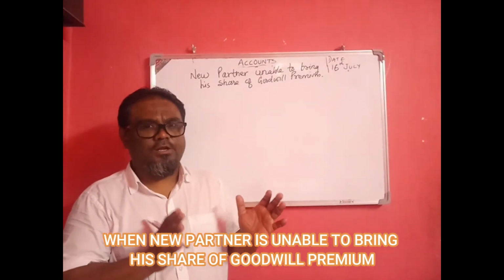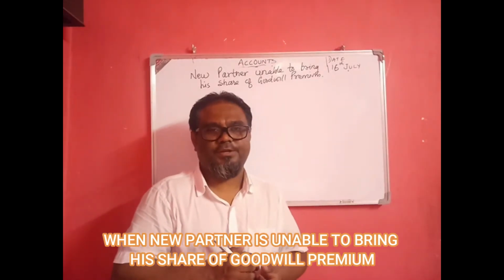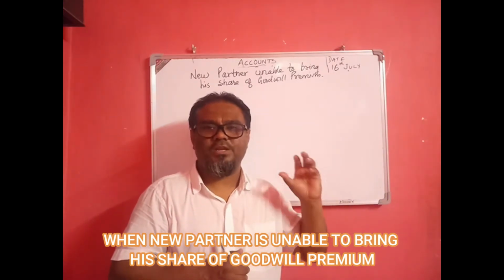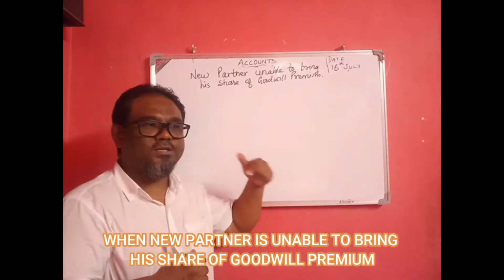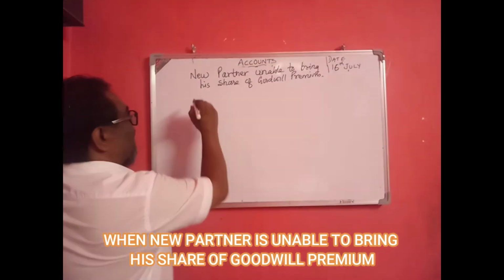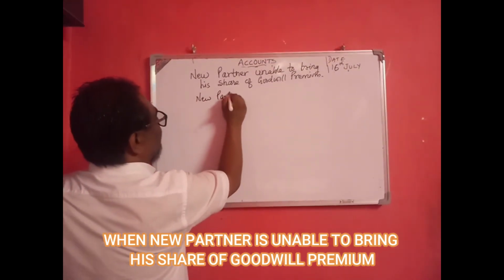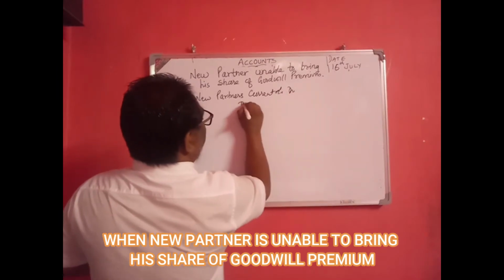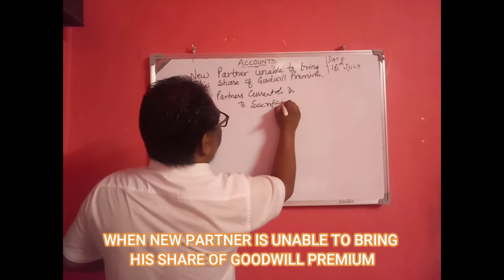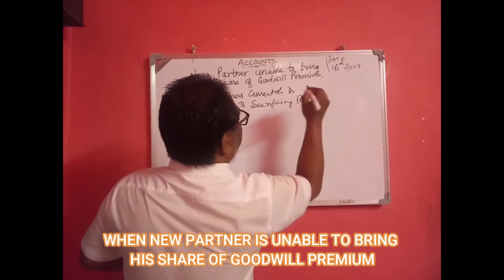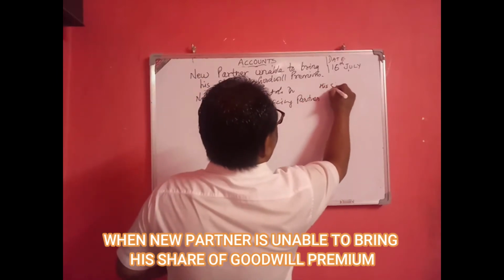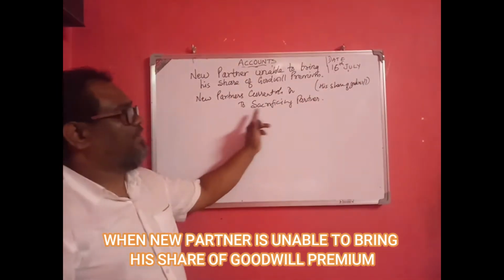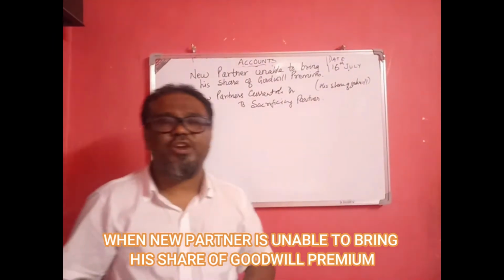The new partner's current account should be debited with his share of goodwill, and the sacrificing partners should be credited in the sacrificing ratio.